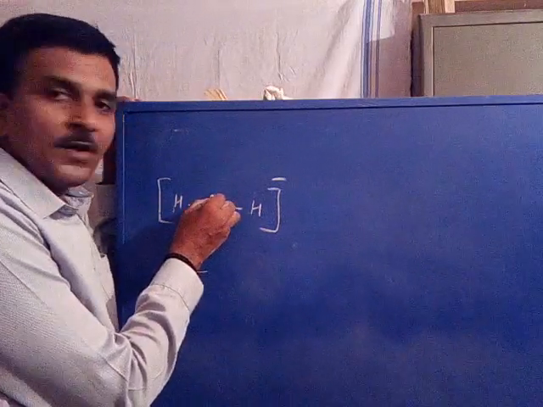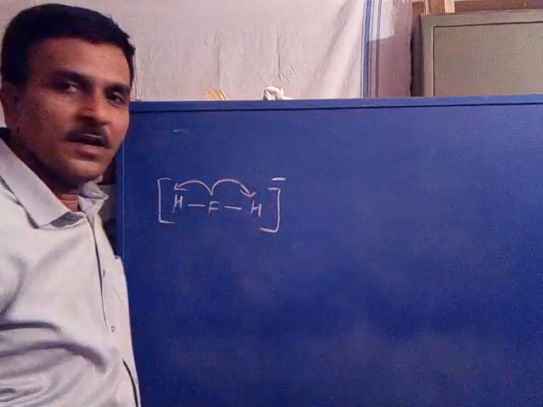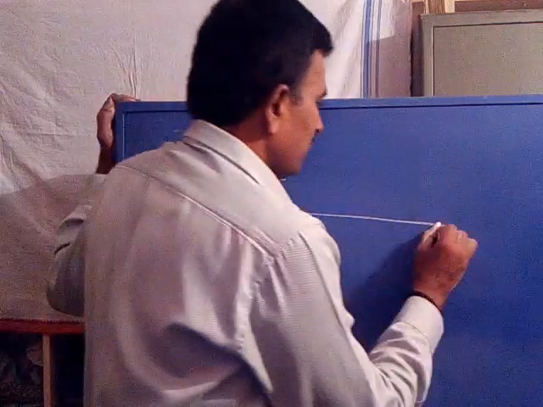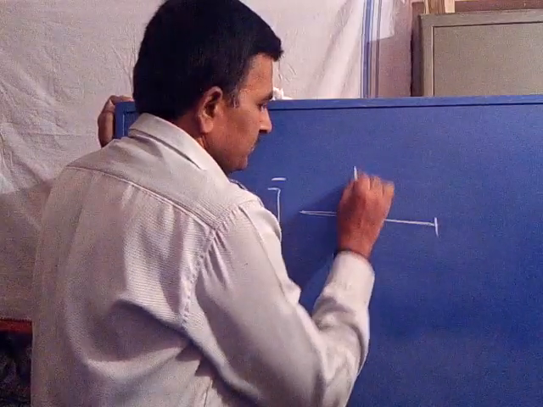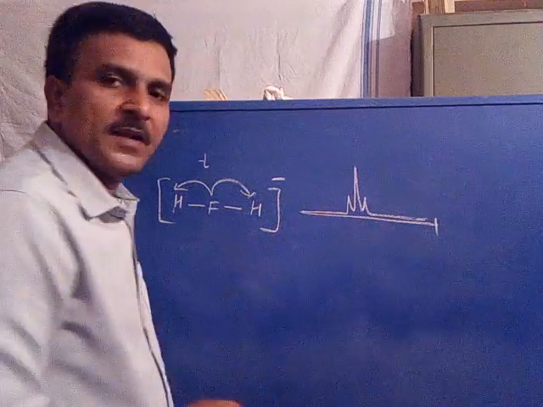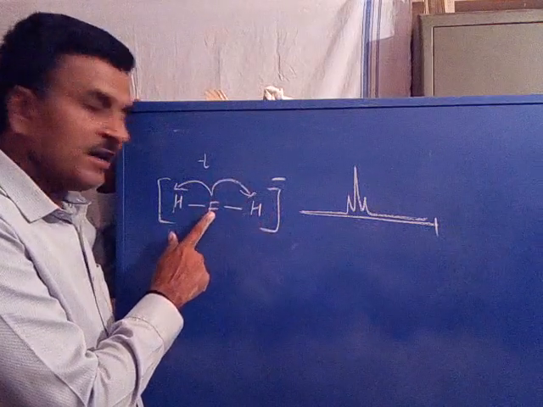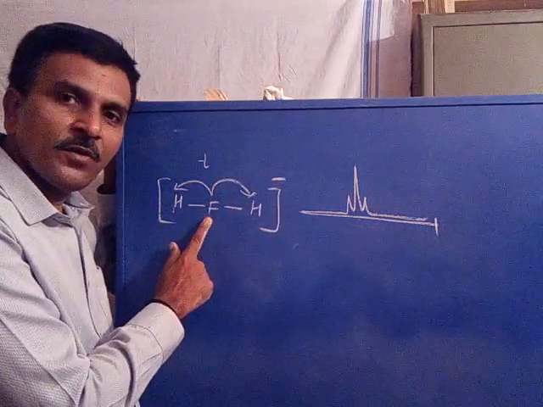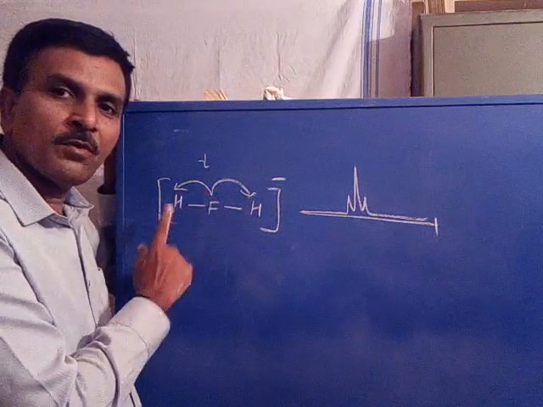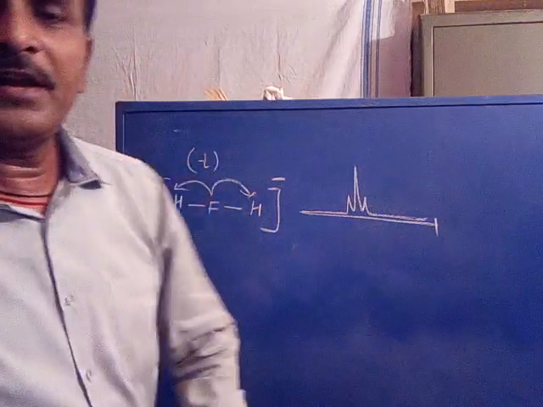Now, only one fluorine, so one signal appears. It is coupled with this hydrogen and also this hydrogen. So one fluorine coupled with 2 hydrogens, hence a triplet appears. A simple one-signal triplet appears for one fluorine. This is FH2 minus, not HF2. Central atom is fluorine, with a linear geometry, coupled with protons on both sides. There are 2 protons, 1 plus 2, so its signal appears as a triplet.